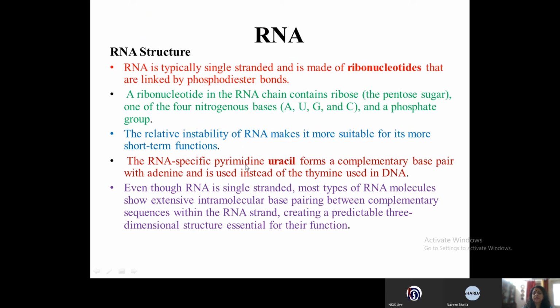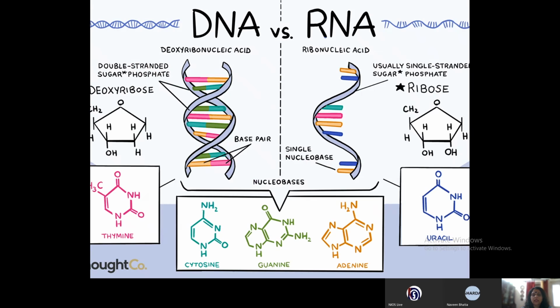The RNA-specific pyrimidine, that is uracil, forms a complementary base pair with adenine and is used instead of thymine, which is used in DNA. Even though RNA is single-stranded, most types of RNA molecules show extensive intramolecular base pairing between complementary sequences within the RNA strand, creating a predictable three-dimensional structure essential for their function. Now you'll see this all in a diagram.